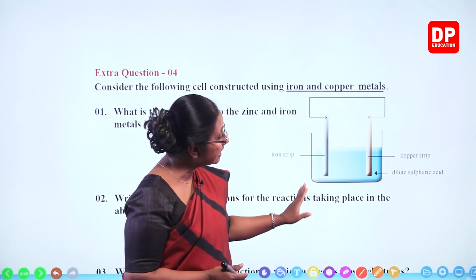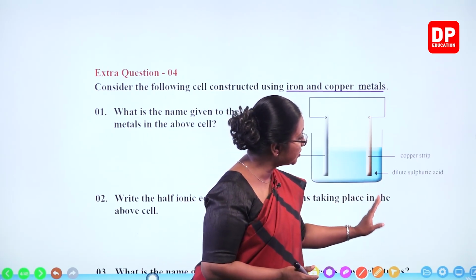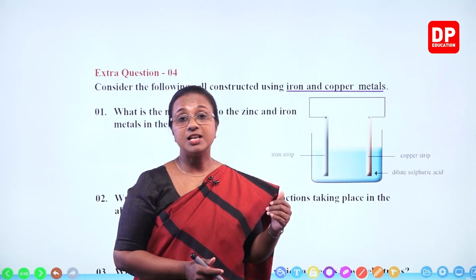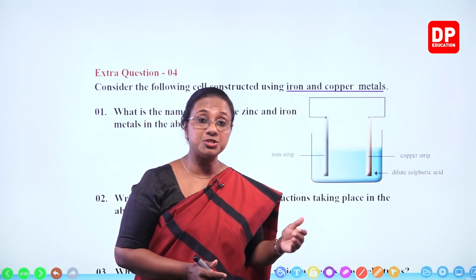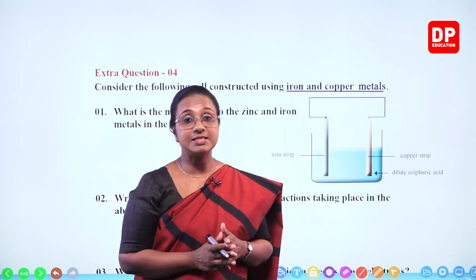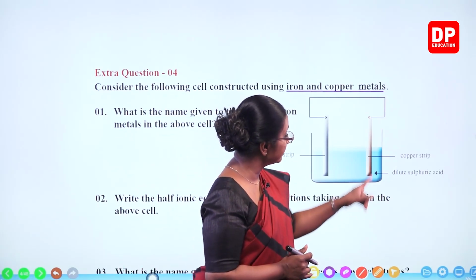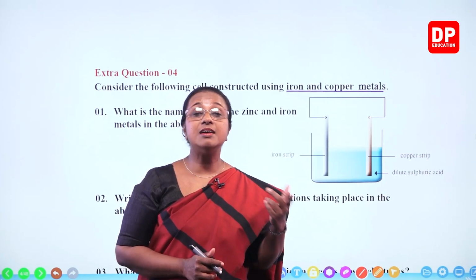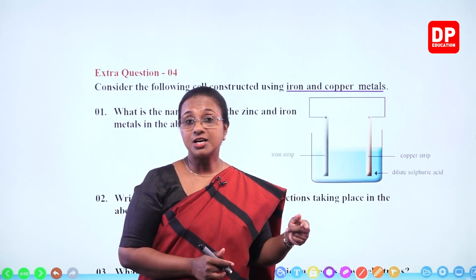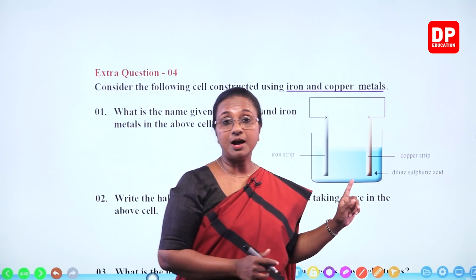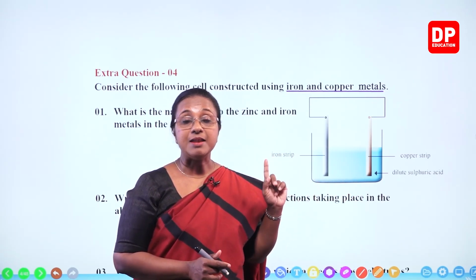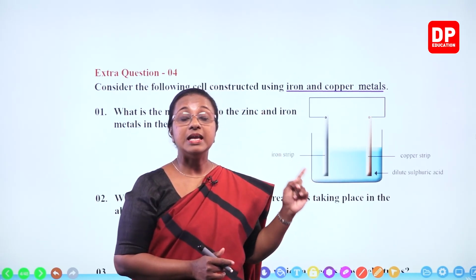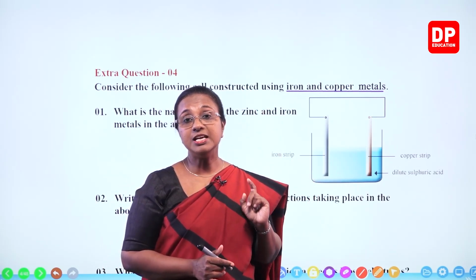cell. At the same time, near the copper strip, because of dilute sulfuric acid, dissociation of dilute sulfuric acid gives rise to H+ and SO4 2- ions. Those H+ ions will take up electrons from the copper strip and get reduced. So, because reduction occurs, the copper strip becomes the cathode. And because H+ ions take up electrons from the copper strip, it becomes positively charged.